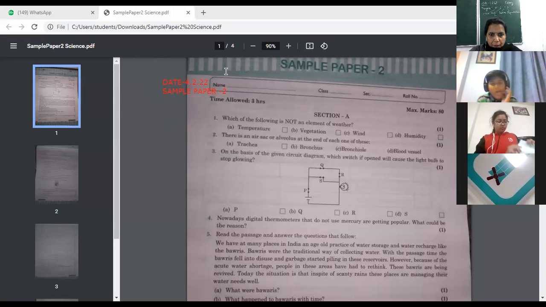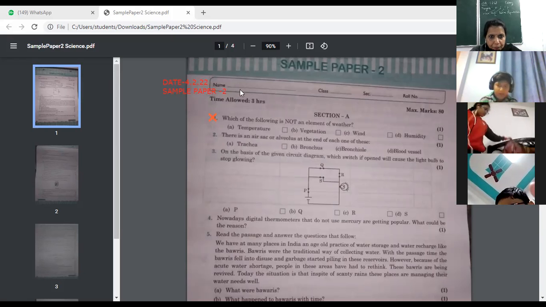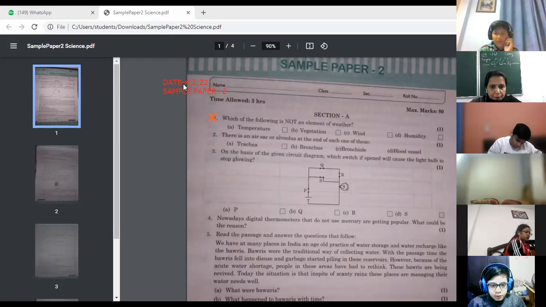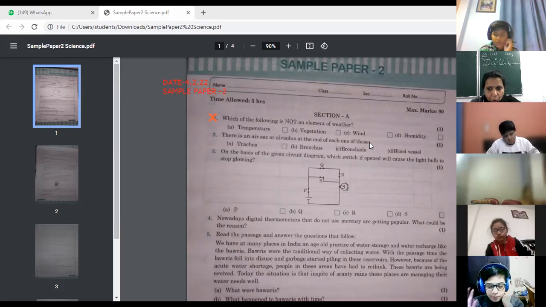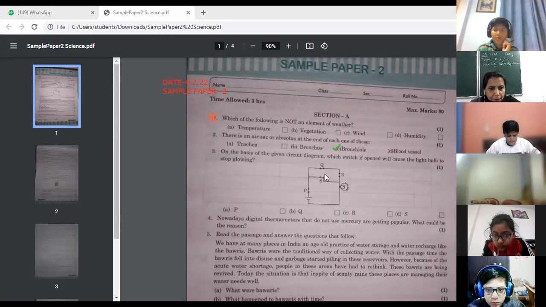Your question number 1. Which of the following is not an element of weather? Next, there is air sacs or alveolus at the end of each one of these. So kindly give me the answer. Which one is true for it? Which option is correct? Air sacs or alveolus at the end of each one of these. The option C is correct.